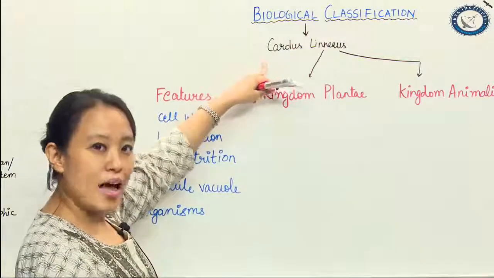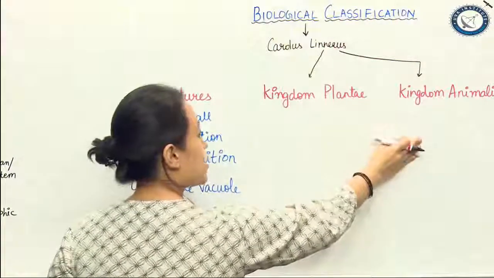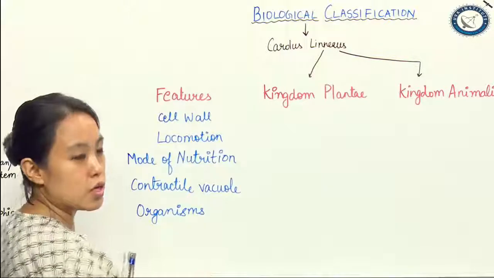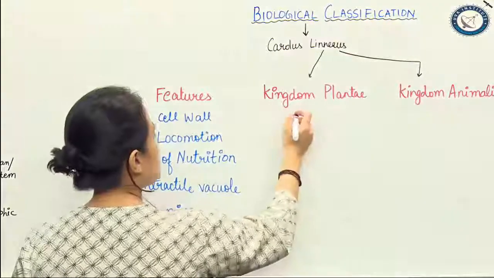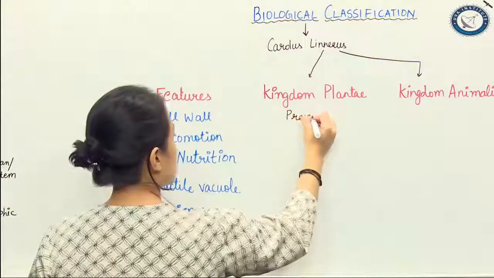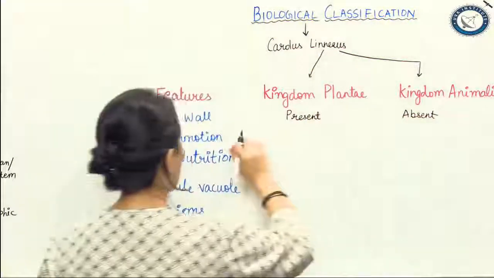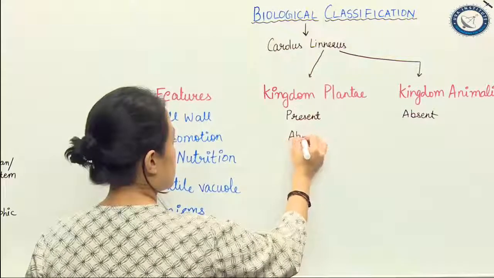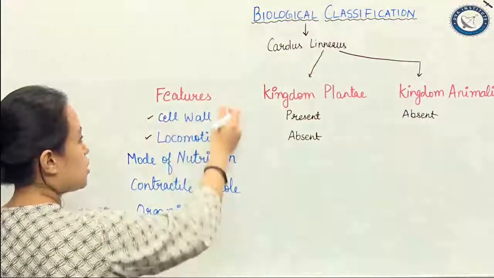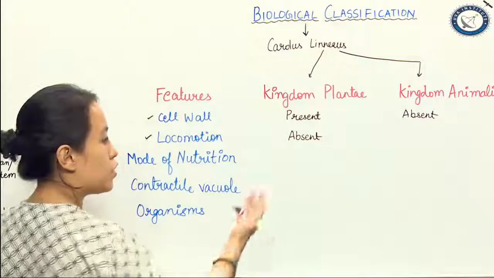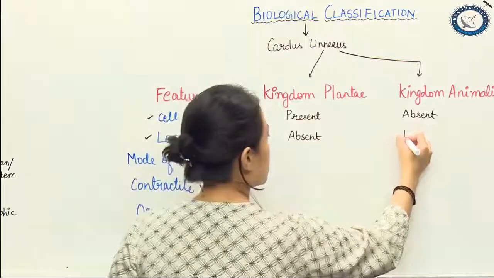Carolus Linnaeus differentiated kingdom Plantae and kingdom Animalia on the basis of these general features. Let's talk about it. It was a very vague feature that he observed. Cell wall: he said it's a plant, so it is present. Of course, in animals, absent. In locomotion, plants, absent. Cell wall and locomotion are the features which Carolus Linnaeus observed in order to identify kingdom Plantae and kingdom Animalia. Locomotion absent, locomotion present.